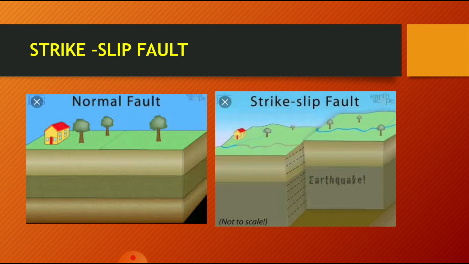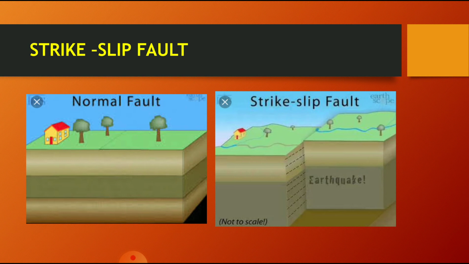And now when the strike slip fault occurs, you can just see that the inside scale has been shifted more. Yes, it has been shifted. So definitely there will be an effect due to the shifting of that place. So basically we can say that the tectonic process in the structure of the earth's crust, where the plates move from one place to another, is known as a strike slip fault, right? That you can just see in this picture over here.